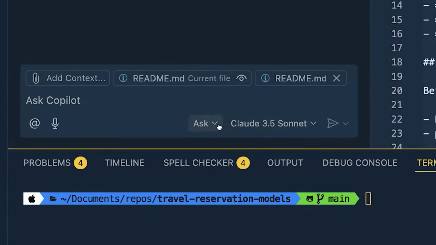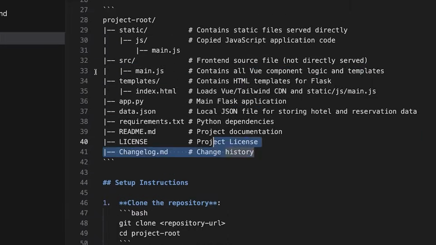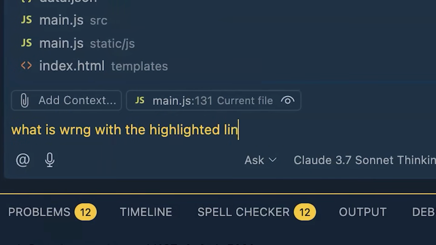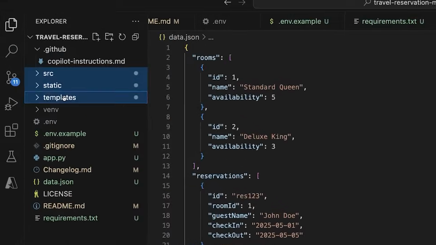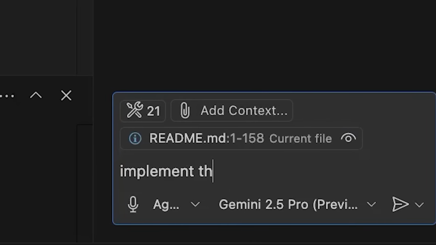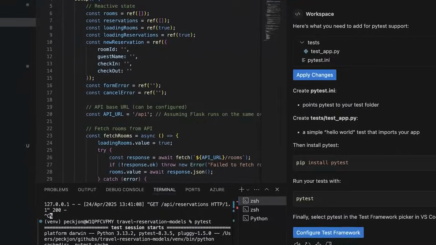We're going between agent, edit, and ask to show how you can use these three different modes. Ask is really good at talking through changes that you want to do. Edit mode is for those specific changes that you want. And then agent mode is when you just want to vibe. So you just use agent mode to get it done for you. Agent mode is just so good, honestly.